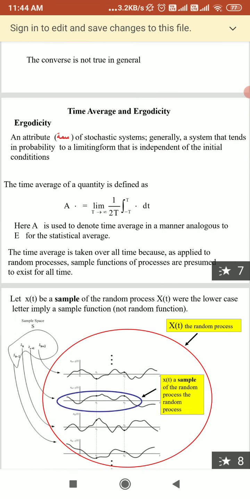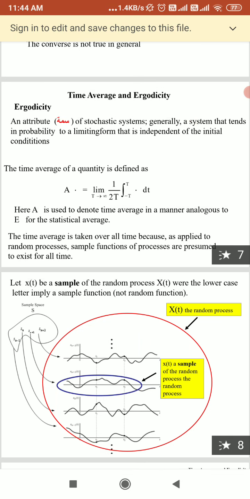Now we want to see another process, that is ergodicity, or the ergodic process.